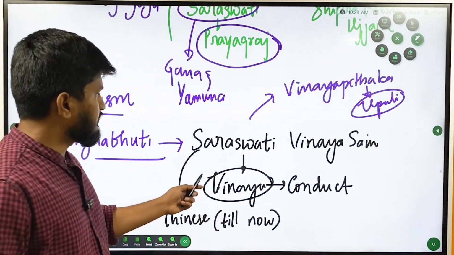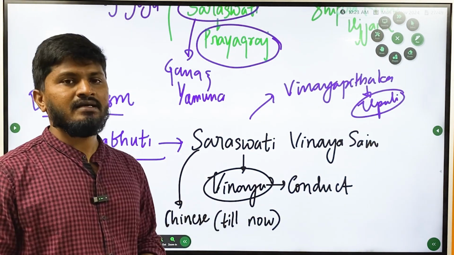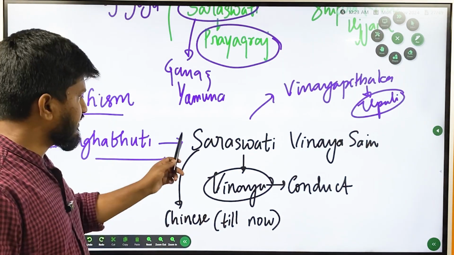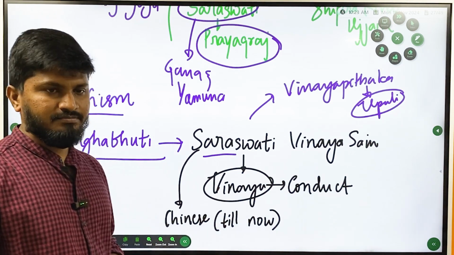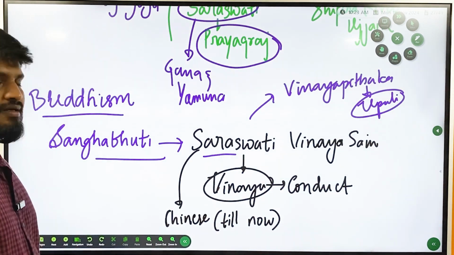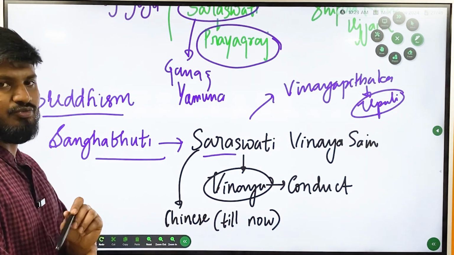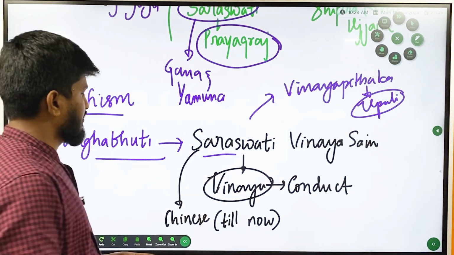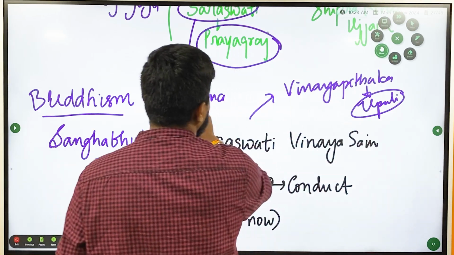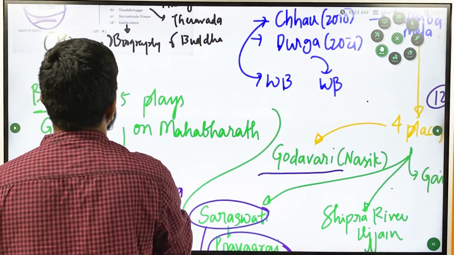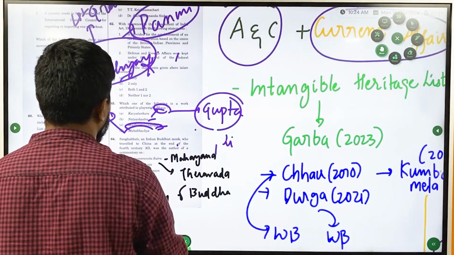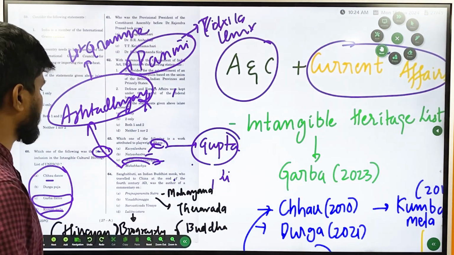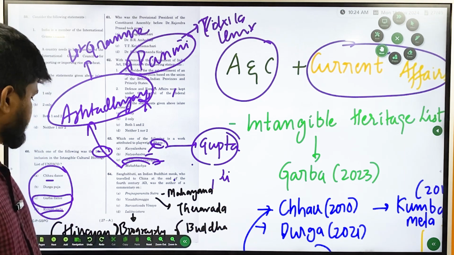Okay, so this particular Sarvastivada Vinaya is followed in China even till now. He traveled to China and learned about this Vinaya, and he wrote a commentary on this one. It is a code of conduct followed by Buddhist monks in China, and it is followed even now, but this has almost become extinct in India because we rarely find a proper Buddhist in India. So Sarvastivada Vinaya was written by Sanghabhuti. The correct answer is option C.